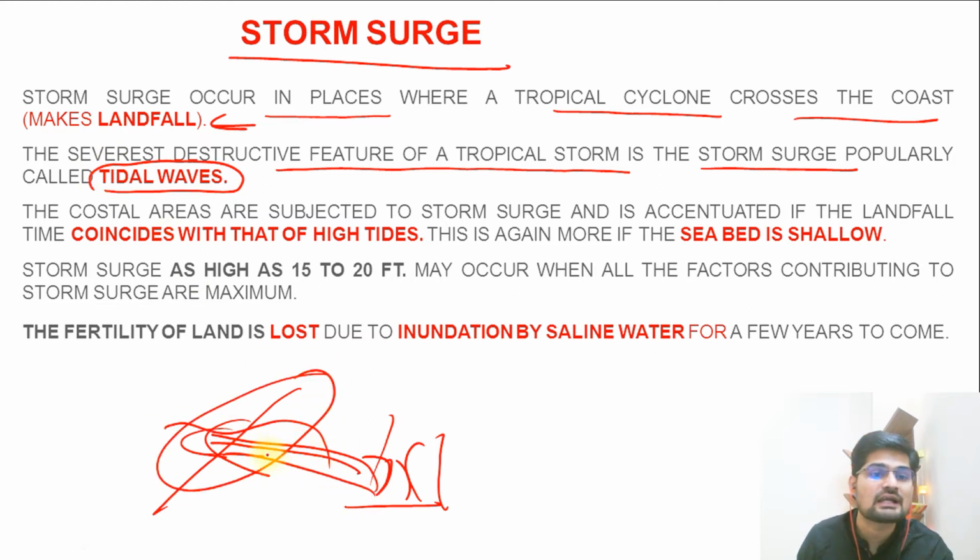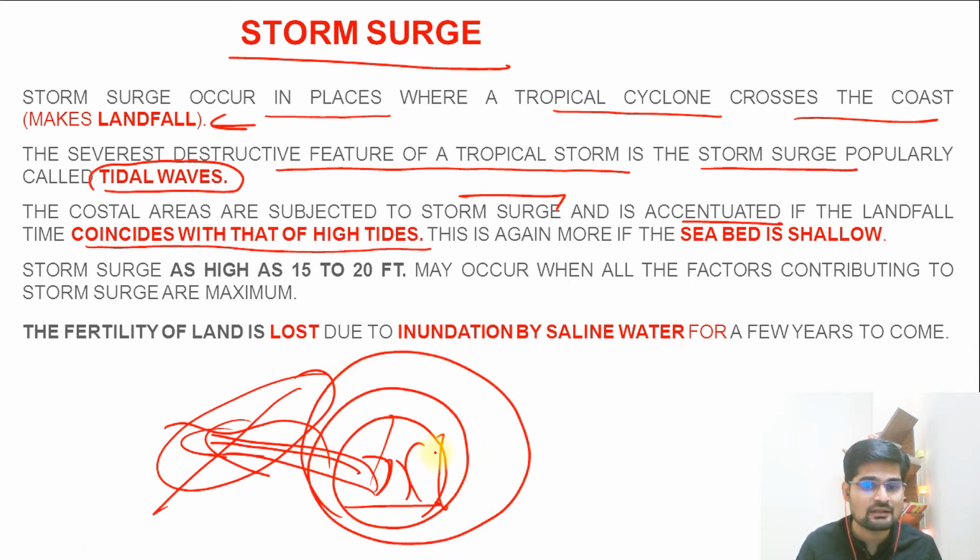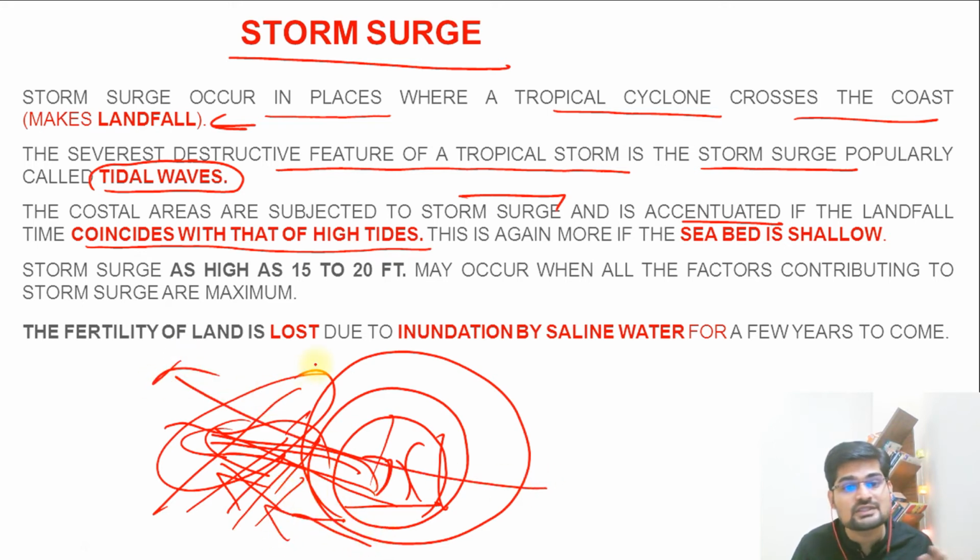This leads to flooding that we know. So coastal areas are subjected to storm surge, and it is accentuated, increased, if the landfall time coincides with that of high tides. So remember what happens. This area is actually the depression area, the cyclonic area. It is moving towards land, and if at the same time the naturally happening tidal action is also happening, it is like double force, so it is more flooding, in that way it is more surging, right?